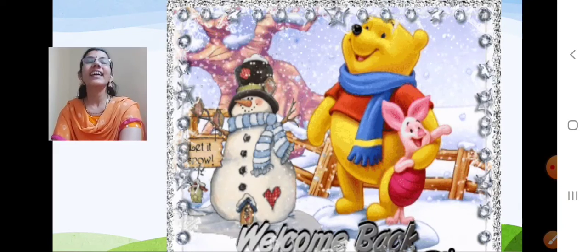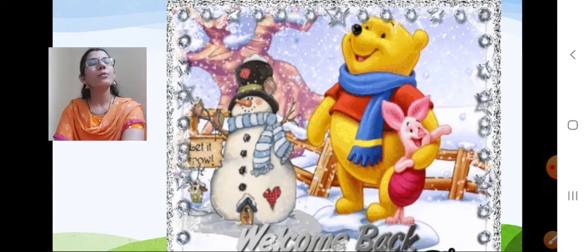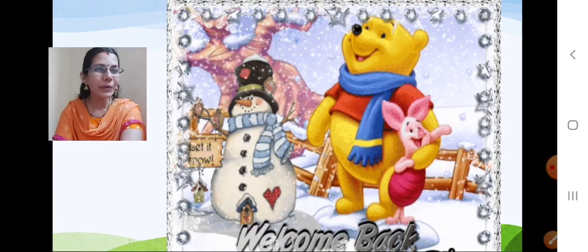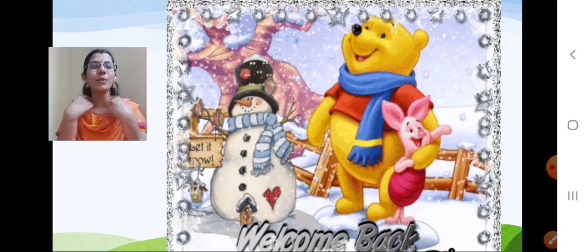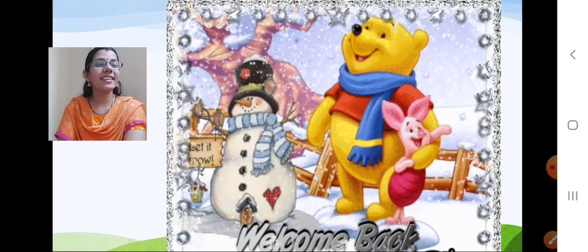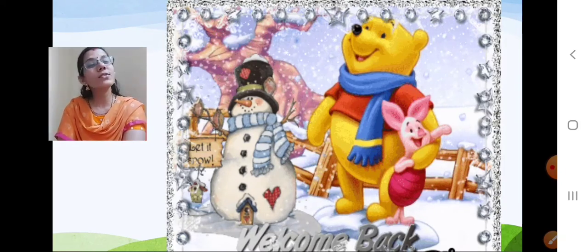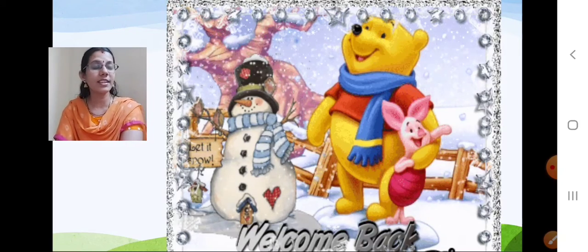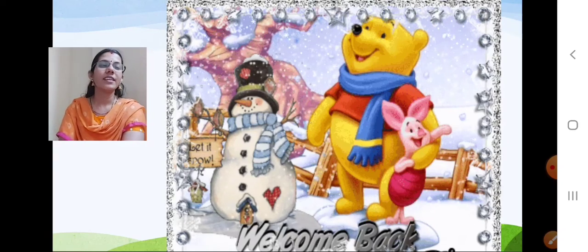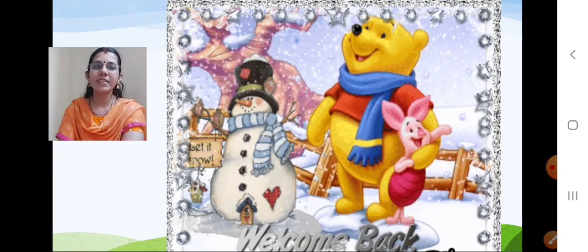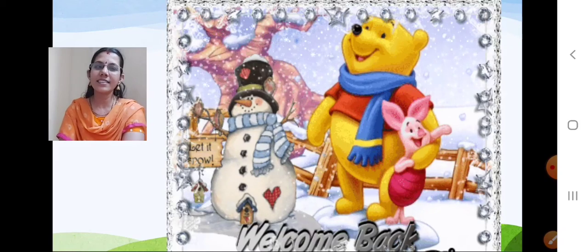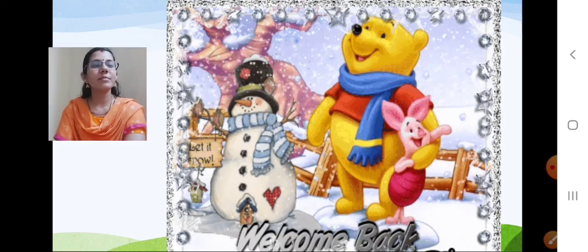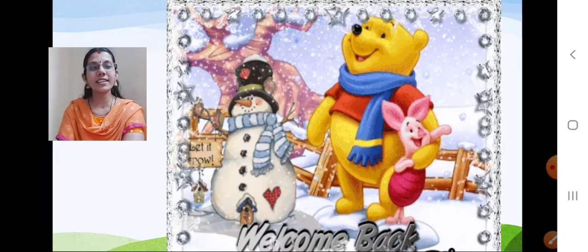Great. Okay. Can you see this picture, children? What are you seeing now? Winnie the Pooh with his blue scarf. And the next is a snowman. What is Winnie holding in his hand? A small kangaroo, the small rabbit size? And you can see some trees. Yes or no? Perfect. And something is there on the tree also, right? A snowman with a long beak. You can see everything. Correct, children?